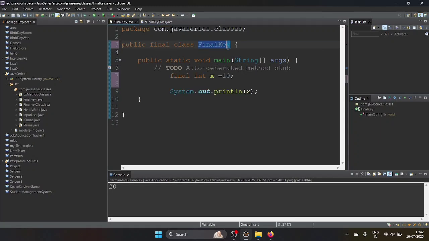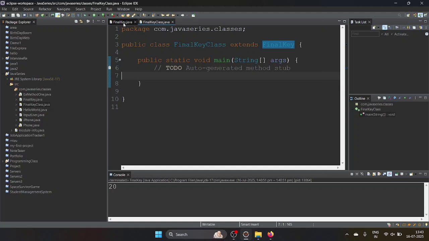So I'm trying to inherit that one. I am trying to inherit the final key class. Let's say I will remove this part, and see here, save the program, and I am inheriting the final key class.